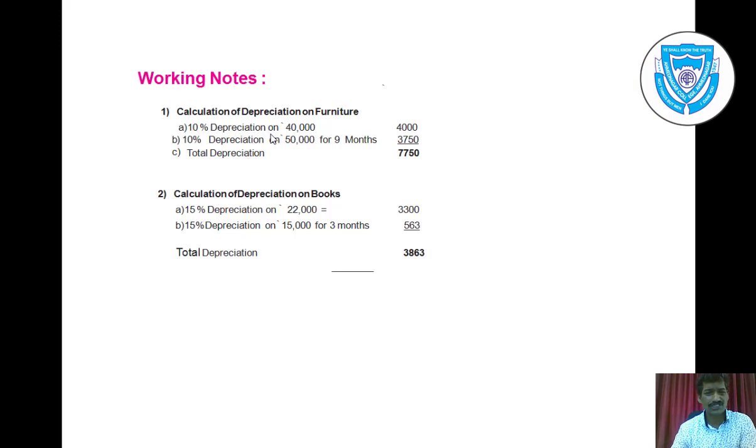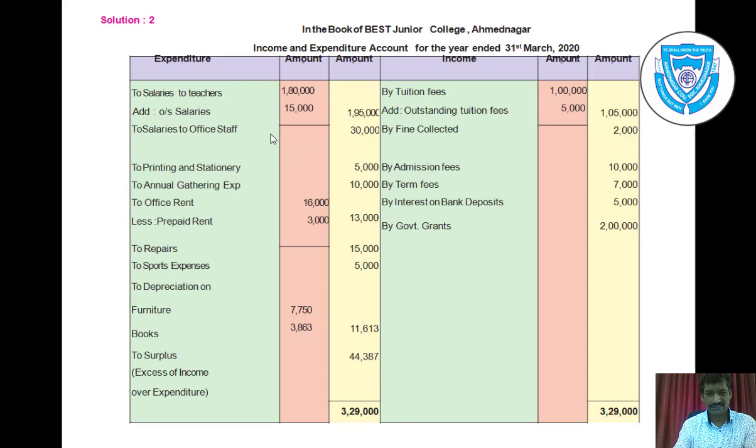Calculation of depreciation on books: 15% on 22,000, that is 3,300, and 15% on rupees 15,000, as it is purchased in January, so only 3 months depreciation will be charged, rupees 563. So total depreciation will be 3,863.